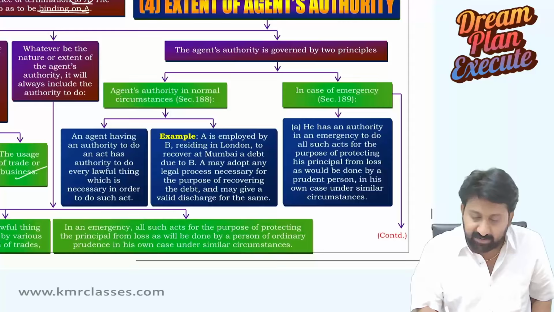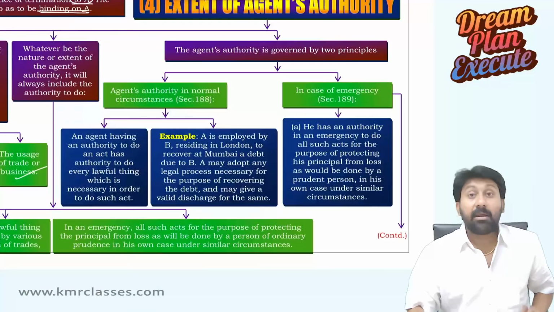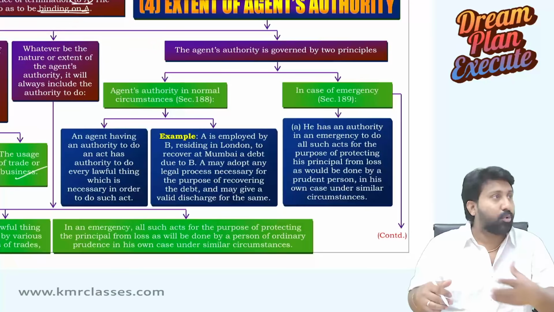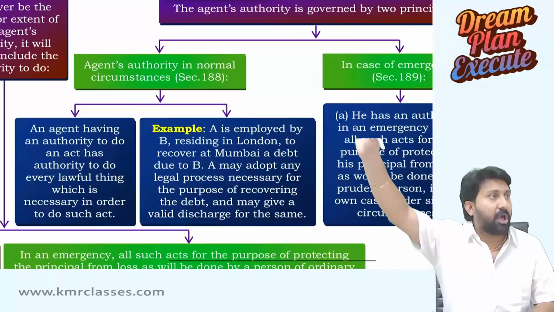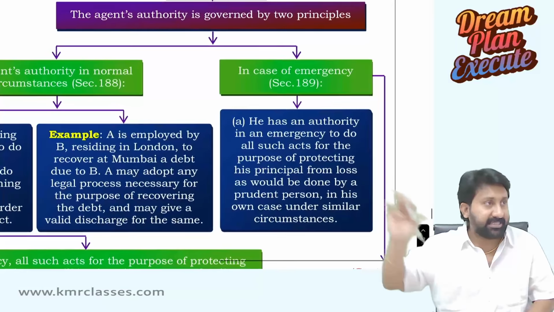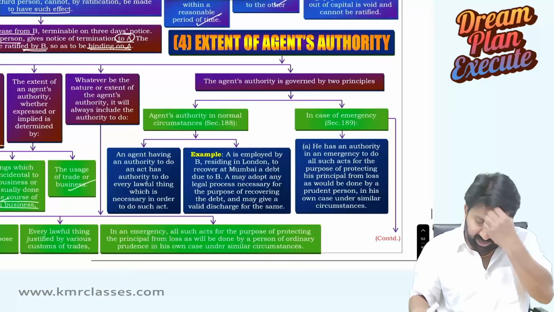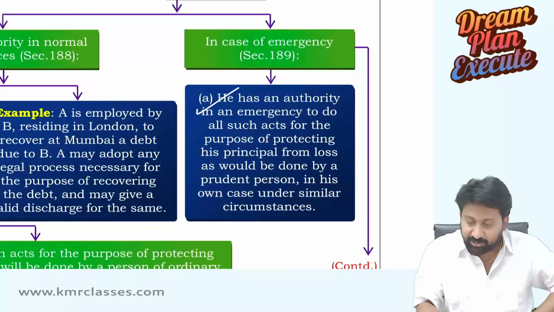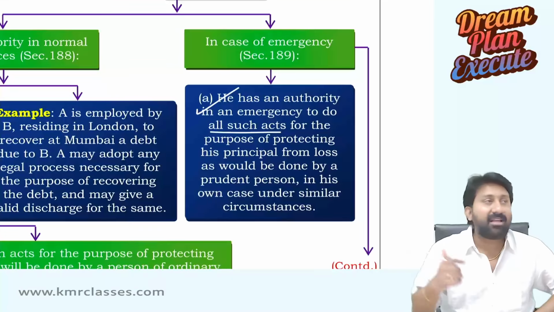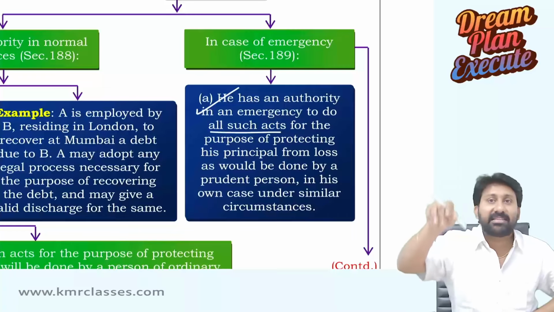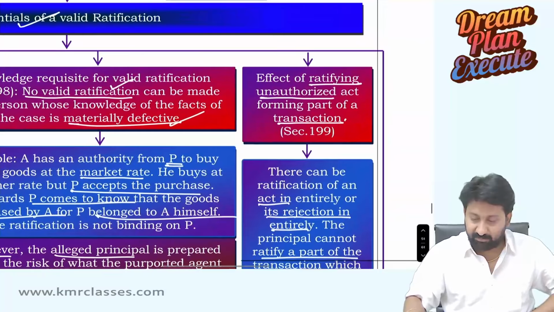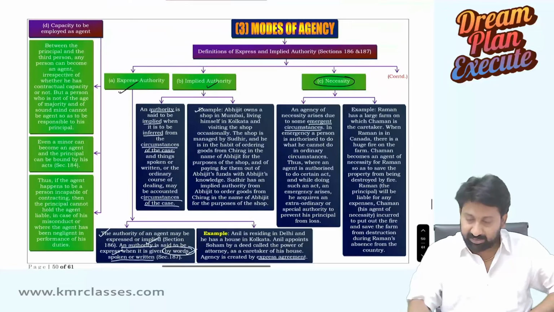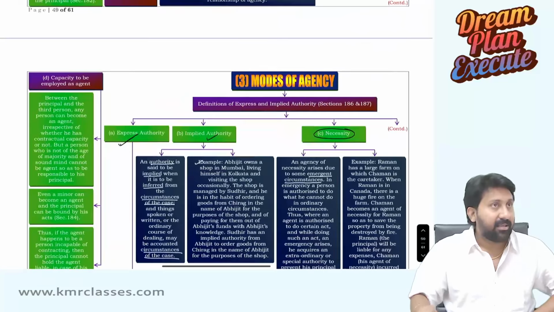Agent's authority is governed by two principles, not principles, rules: agent's authority in normal circumstances, and in emergency. Emergency we have already covered, but first let us read emergency. He has an authority in an emergency to do such acts. We read of agency by necessity.